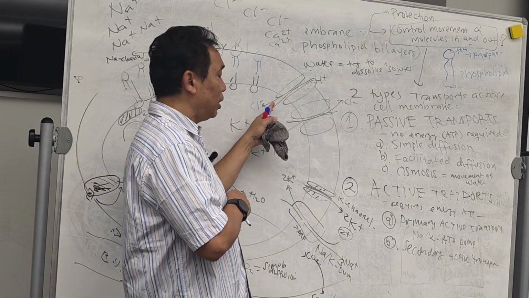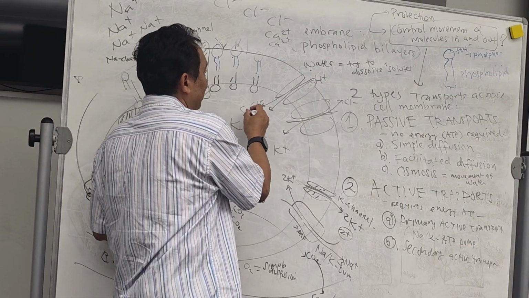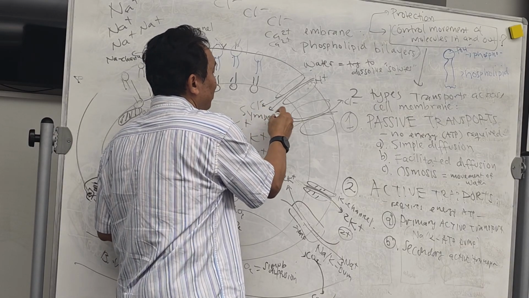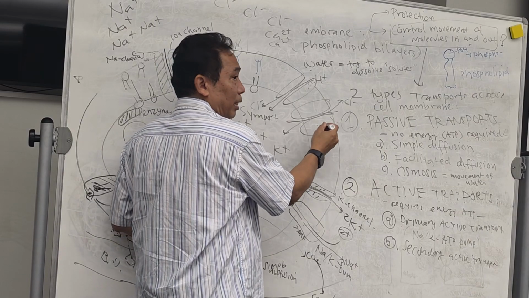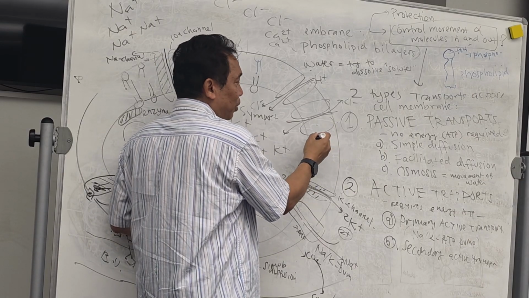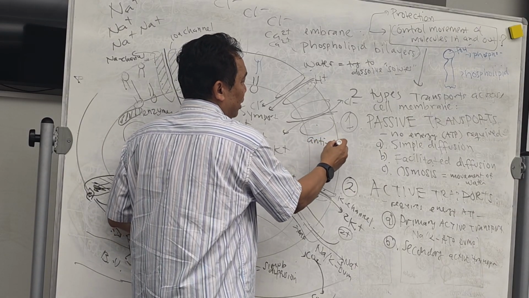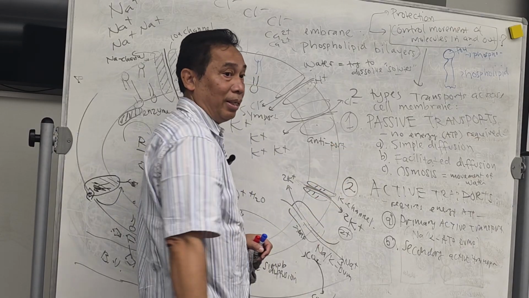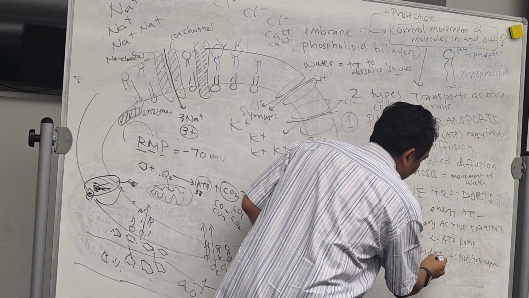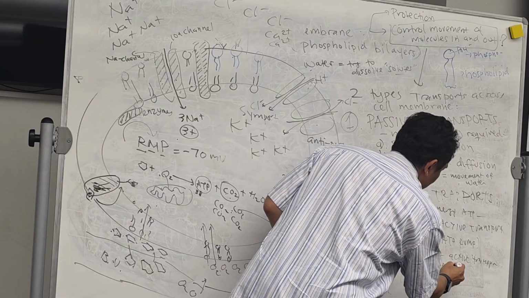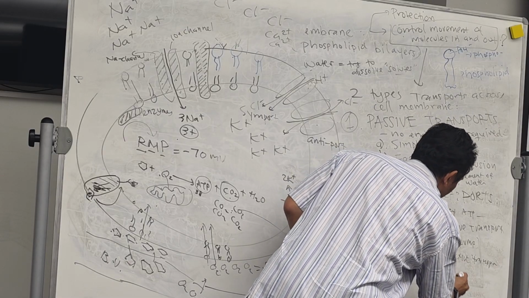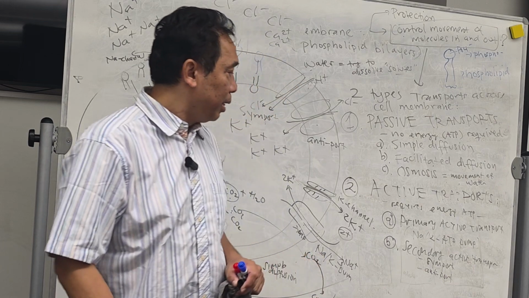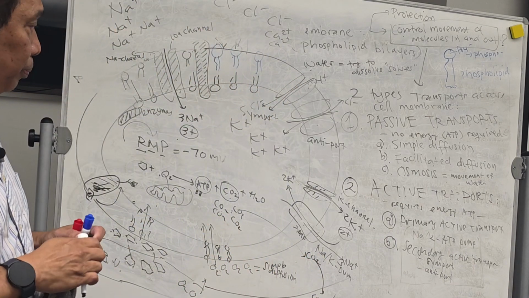One way is called the symport, going in the same direction. If it is the opposite direction, this active transport is called the antiport. So maybe symport, antiport, secondary active transport.